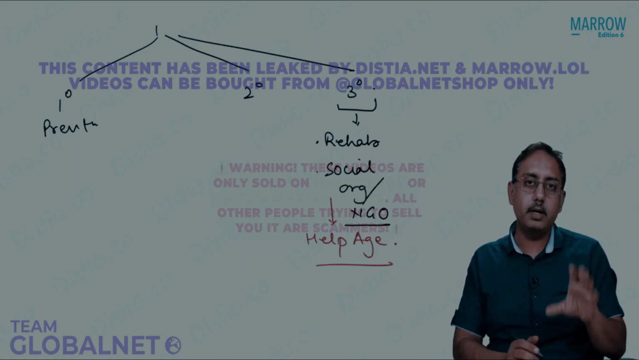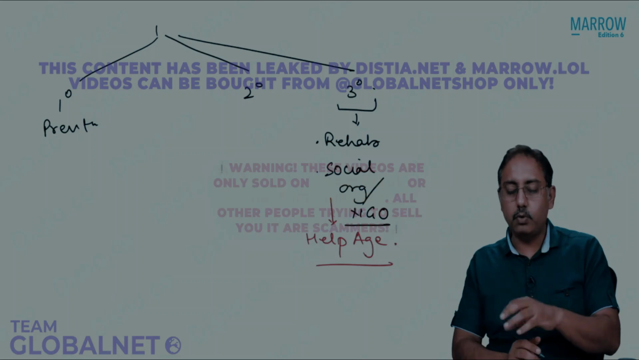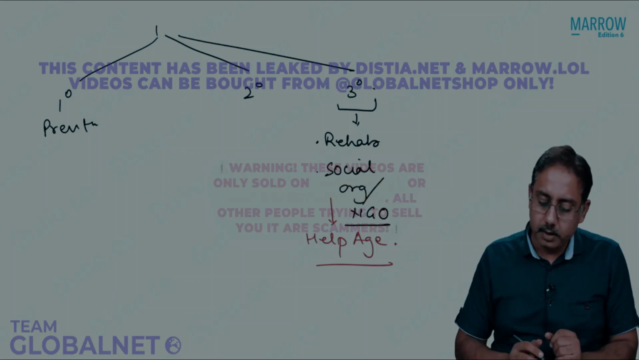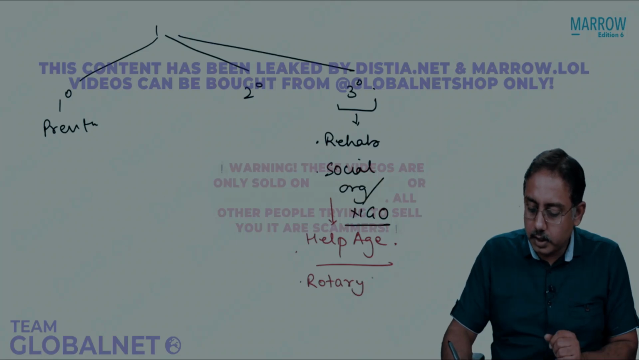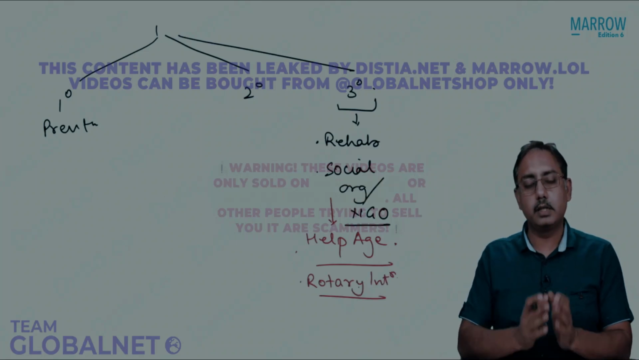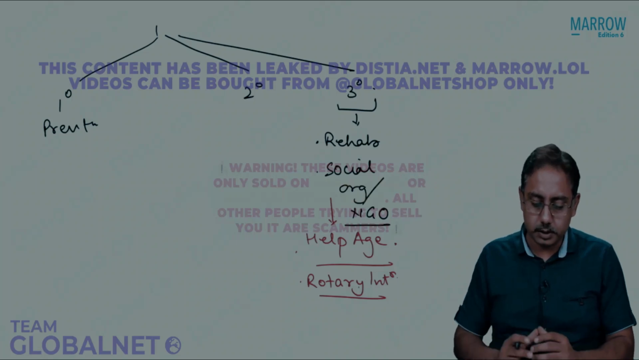For children, you remember CARE is the organization. For older, it is HelpAge India. And of course, one more is Rotary International. Rotary International is for almost everything. It is for mother-child health, for child health, and for older age.